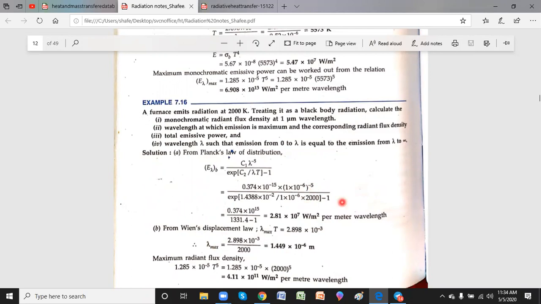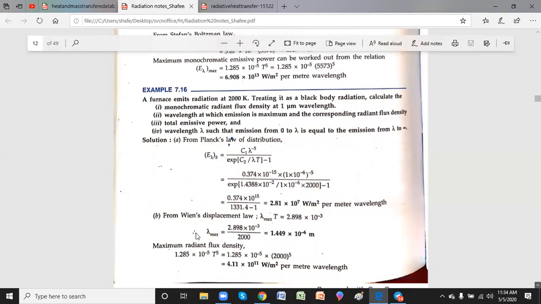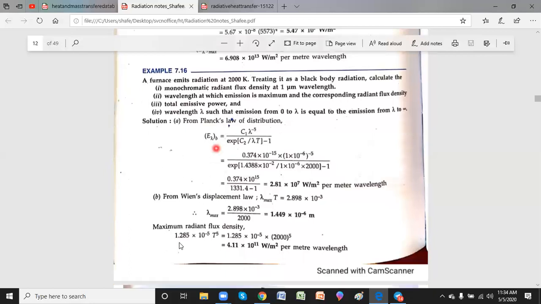Next, what is the maximum emissive power? Once you know lambda max, the wavelength you have found out is the maximum. And what is the maximum flux density? That is the second part he is asking. In this particular formula, instead of lambda as 1 micron, you substitute 1.449 into 10 power minus 6. That becomes the maximum monochromatic flux density.